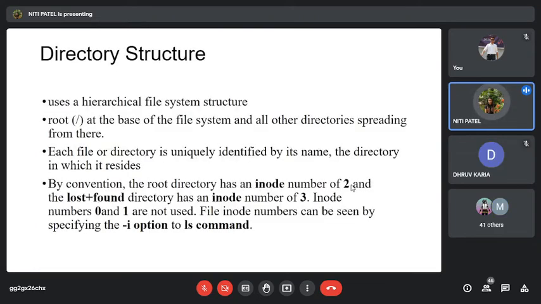Then we had seen that with the directory structure, we have the numbers and the naming system. Since numbers are not easily remembered, we make use of a naming system. So every directory or every folder which we have in the system has its own number. So 0 and 1 are not being used. It is started from 2.